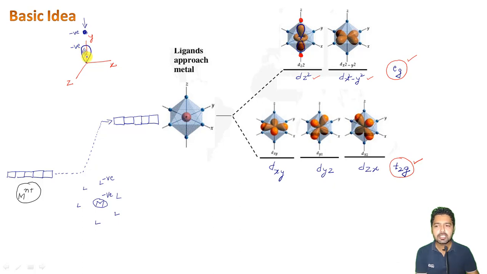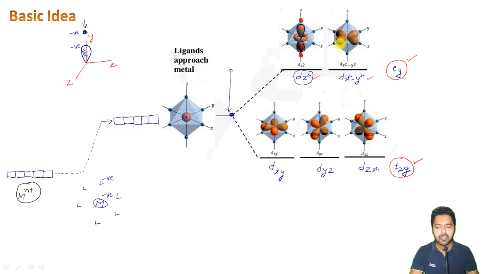So because of these high interactions, high repulsions, definitely the energy of this orbital, that is the dz square, will increase from here to here by this much amount. And the same thing is happening as far as the dx square minus y square orbital is concerned.